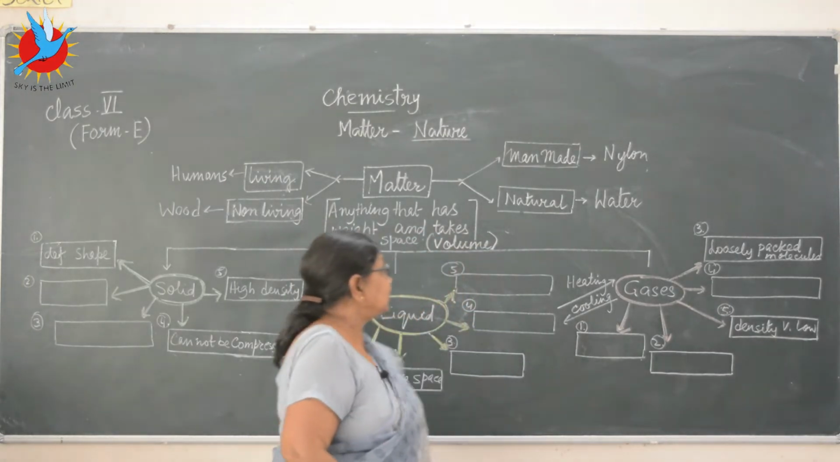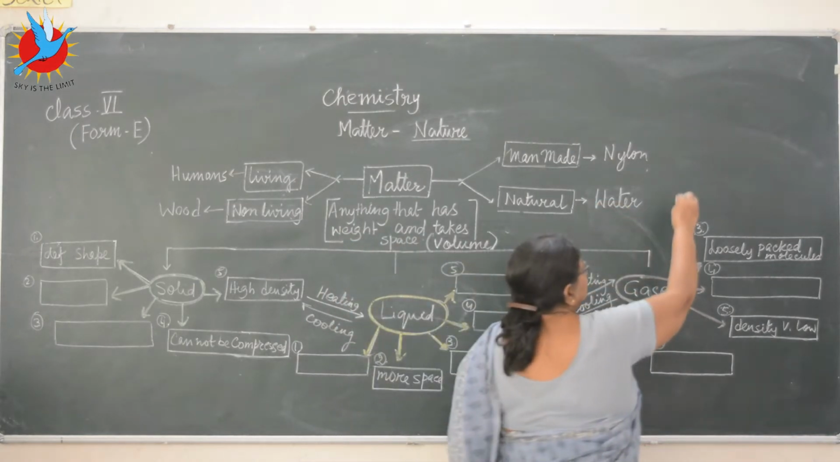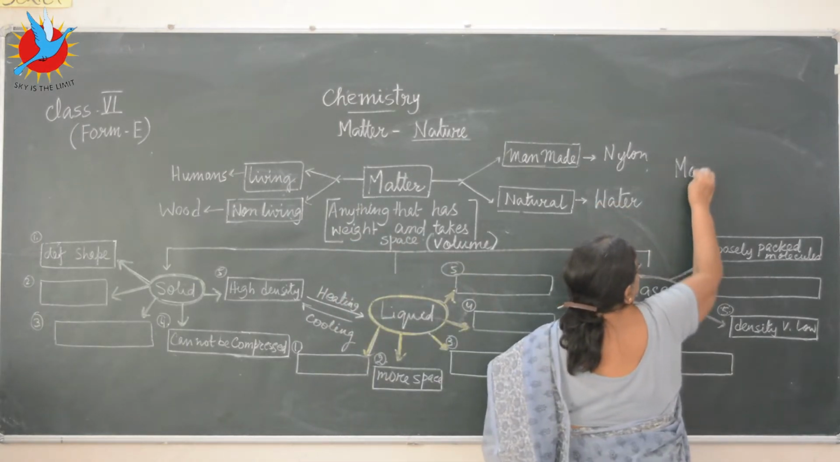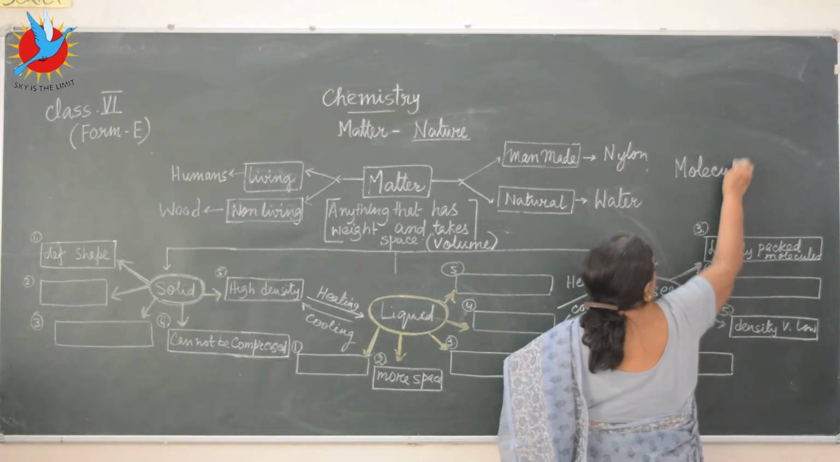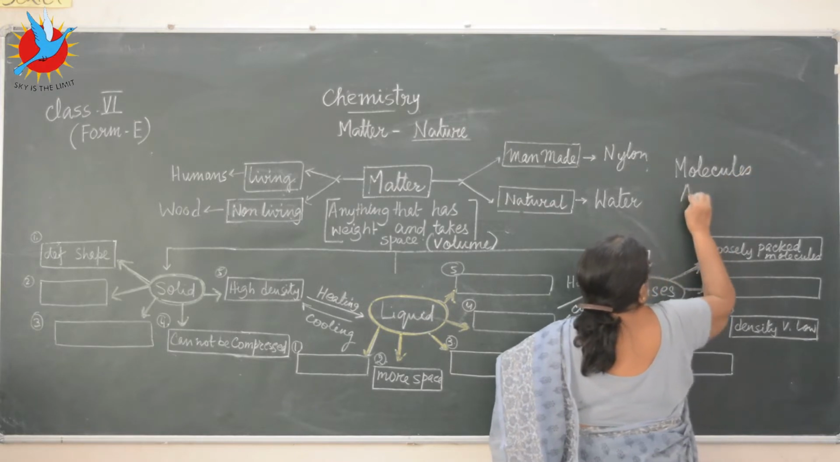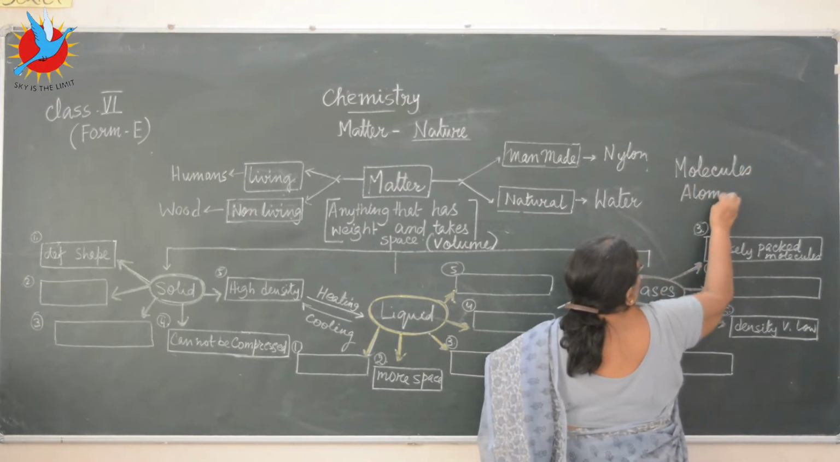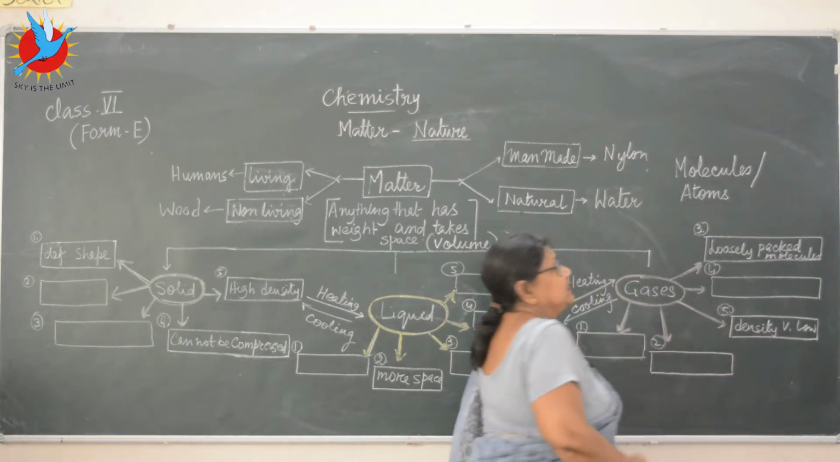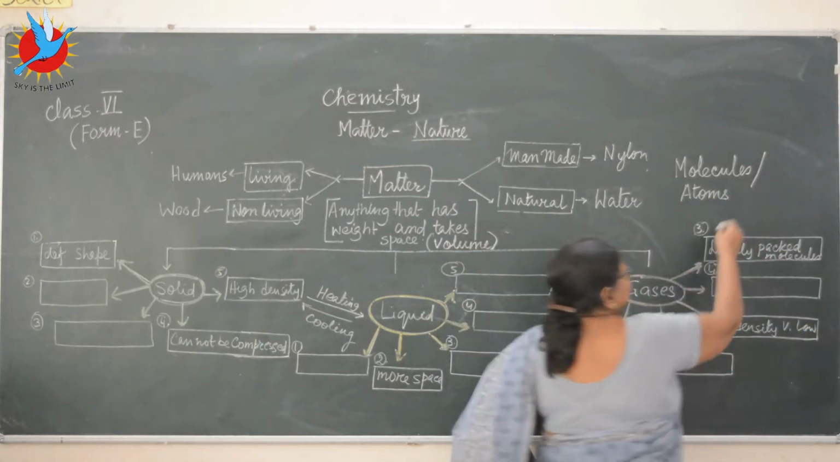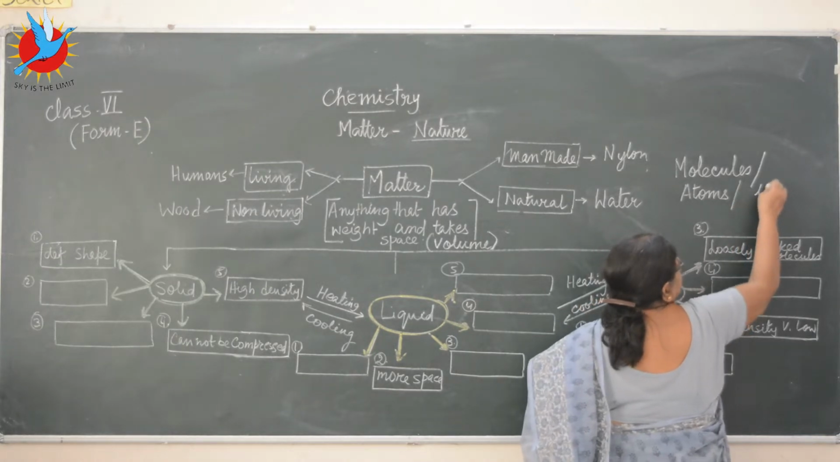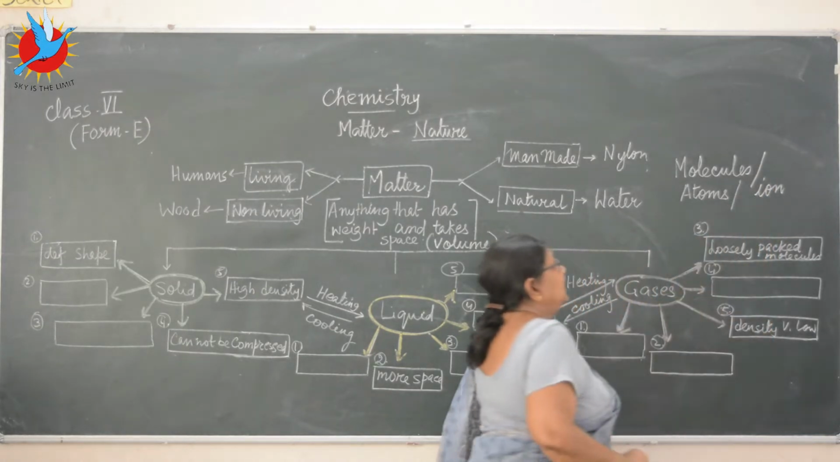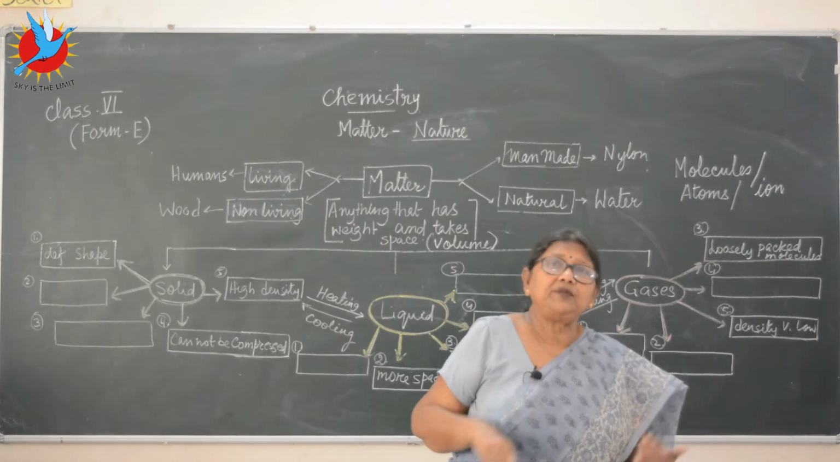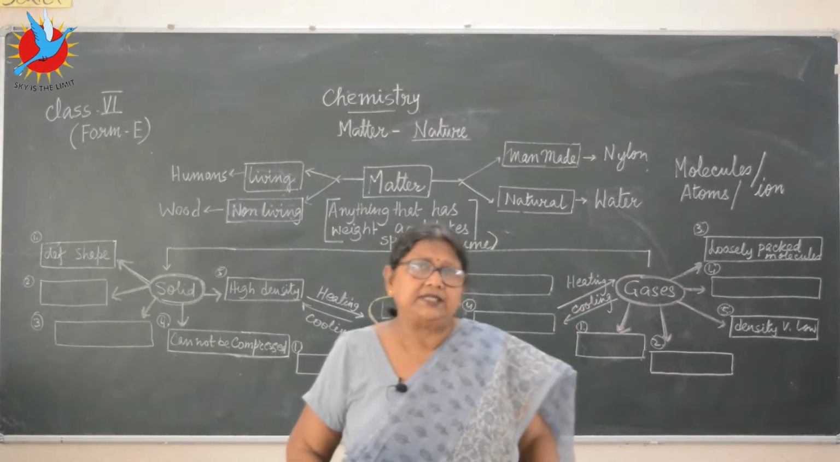Those particles are called, I'll write it here for you, molecules and atoms. There's another one which is ion. About this you will study in higher classes. So how to differentiate between molecules and atoms?